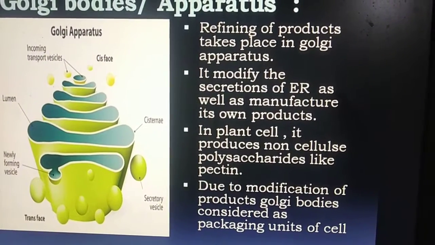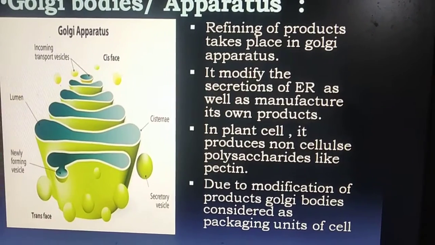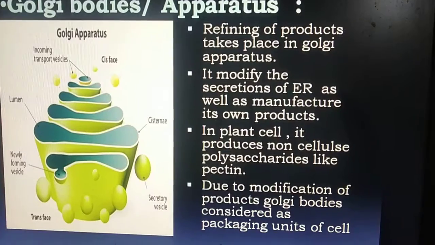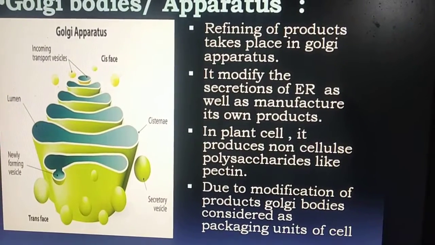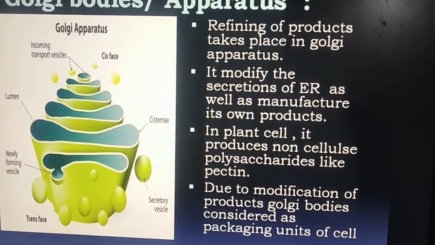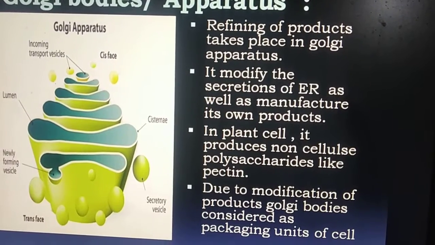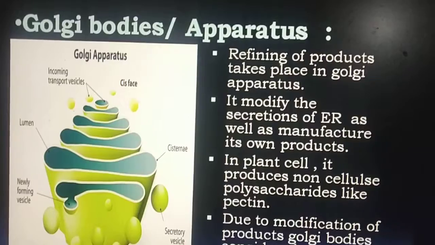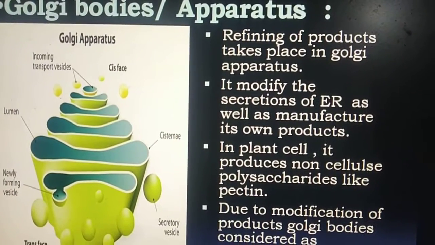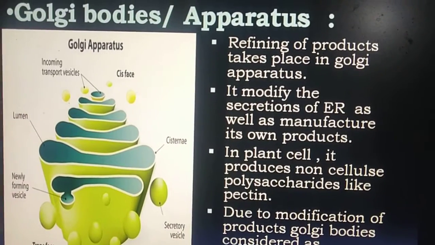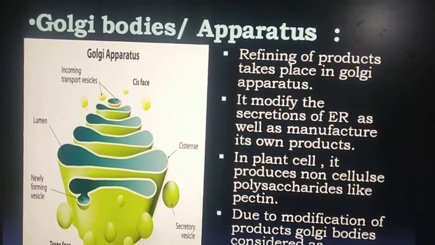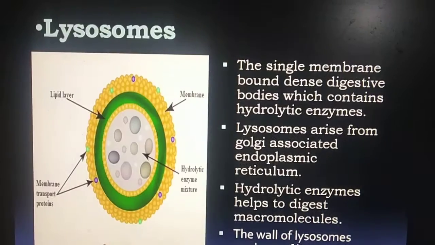In plant cells, Golgi bodies produce non-cellulose polysaccharides like pectin. Due to modification of products, Golgi bodies are considered the packaging unit of the cell. In short, Golgi bodies are the packaging and manufacturing unit of the cell, or the chemical factories of the cell.